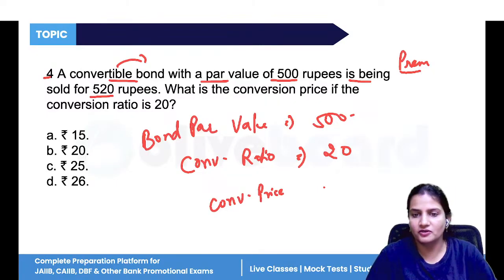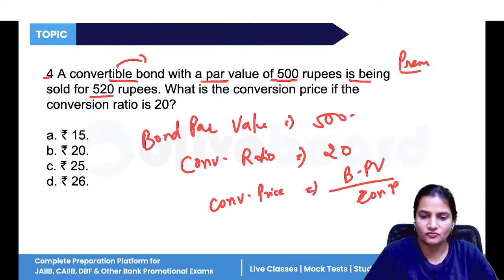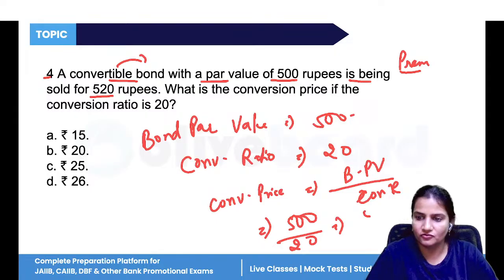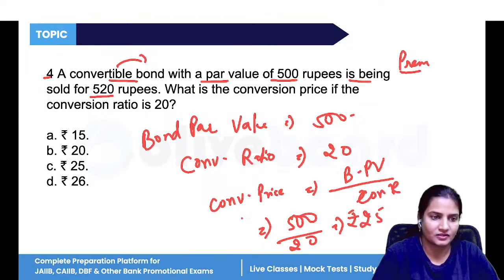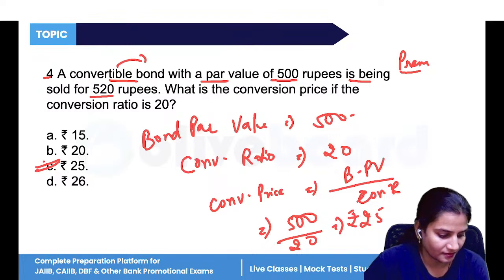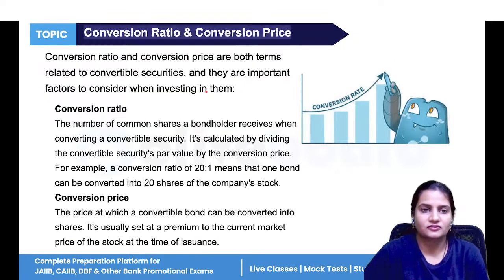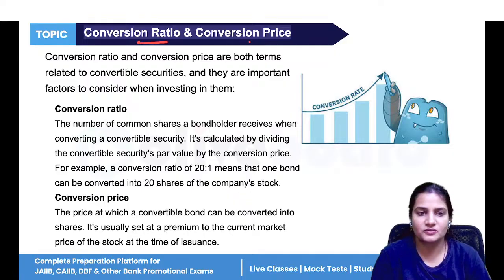What is the formula of conversion price? That is bond par value divided by conversion ratio. So what is the par value? 500 divided by 20. It will come to 25. So option C is the correct answer. Clear? Yes, this is 25.